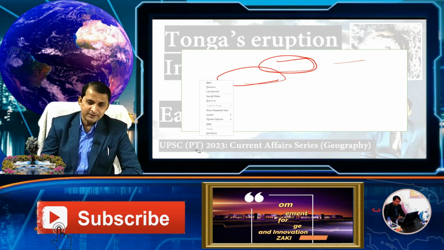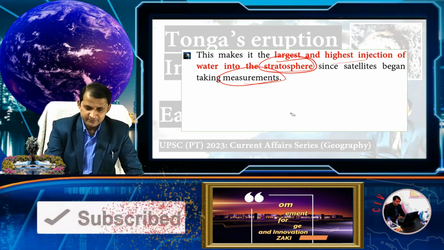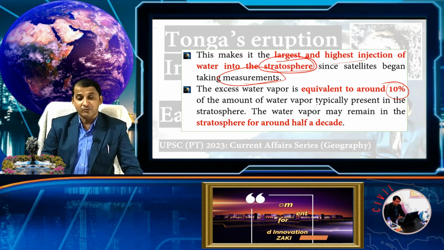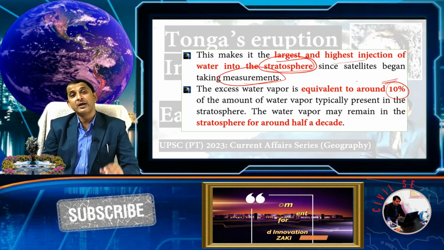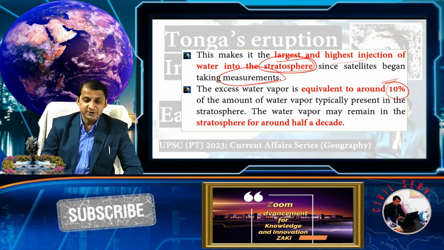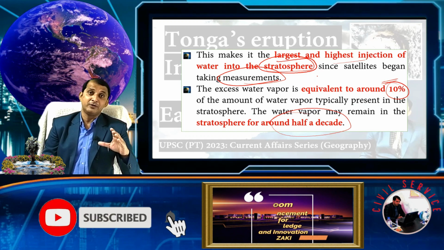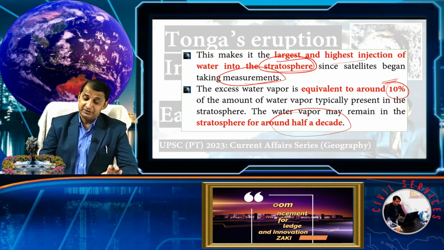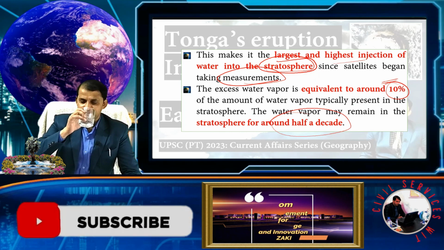So after this, it is a very significant discovery. The excess water vapor is equivalent to around 10% of the amount of water typically present in the stratosphere. Water vapor may remain in the stratosphere for around half a decade. It means this water vapor doesn't go anywhere till half a decade. So this water vapor may be present for half a decade in the stratosphere.